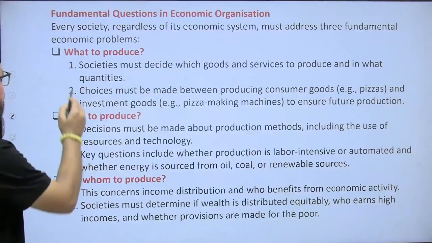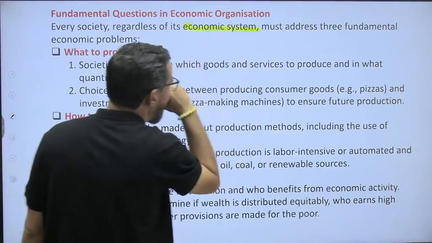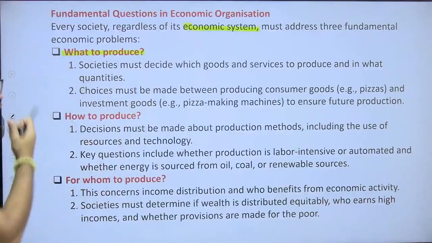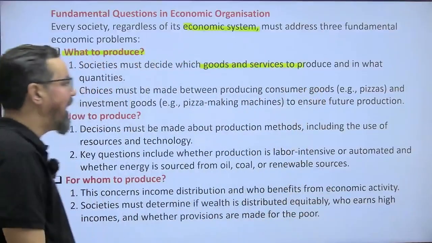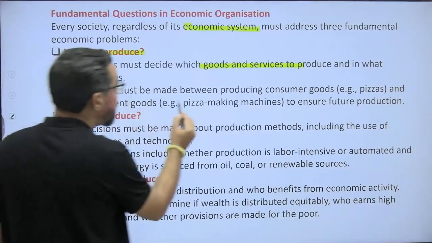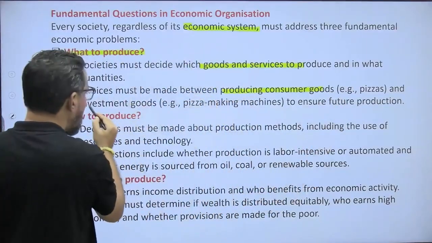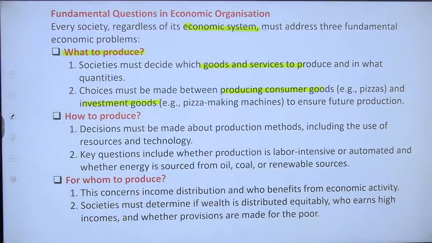Every society, regardless of its economic system, must address three fundamental economic problems. First one is what to produce. When it comes to what to produce, societies must decide which goods and services to produce and in what quantities. Choices must be made between producing consumer goods and investment goods to ensure future production.